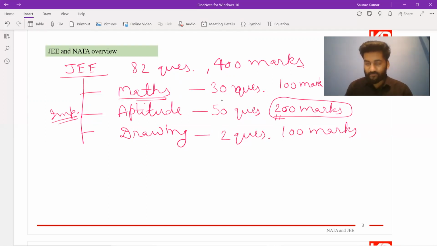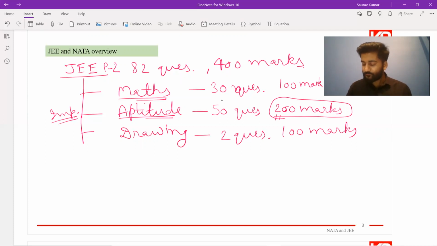This math section, for your JEE paper 2, is of the level of your JEE paper 1. Same high level, same concepts that you study in your 11th and 12th and which you are expected at JEE level. Questions could be asked on your set theories, on permutations and combinations, on integrations, differentiations. All these concepts, questions could be asked on them.